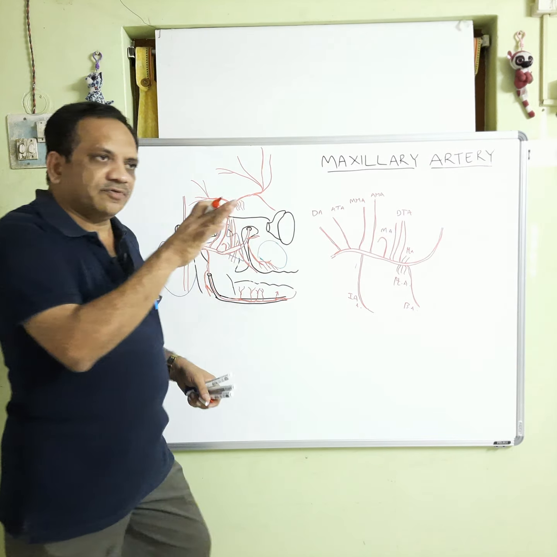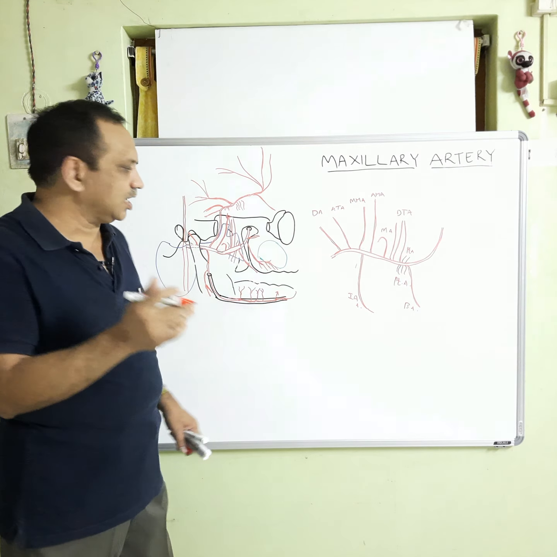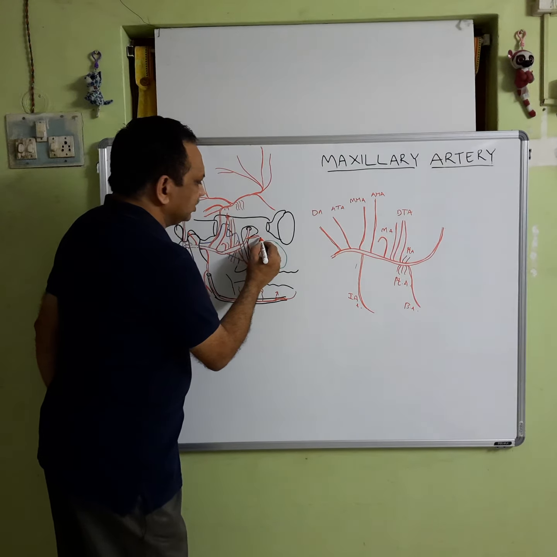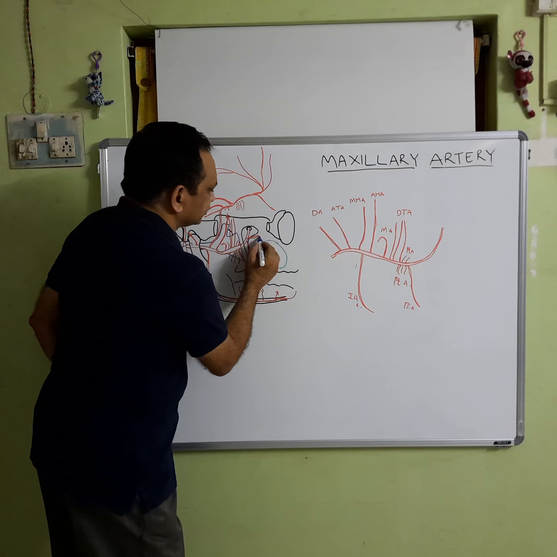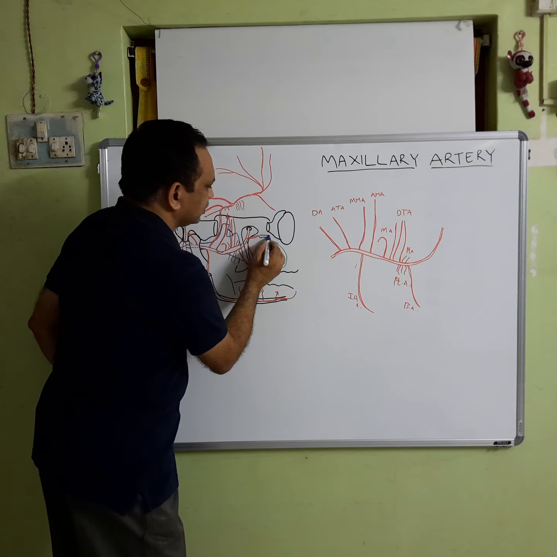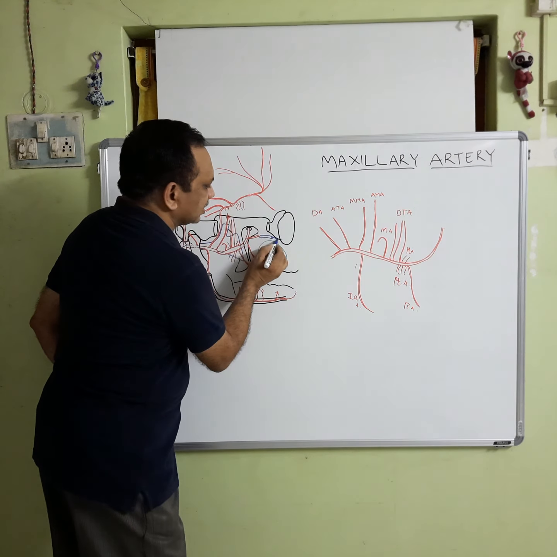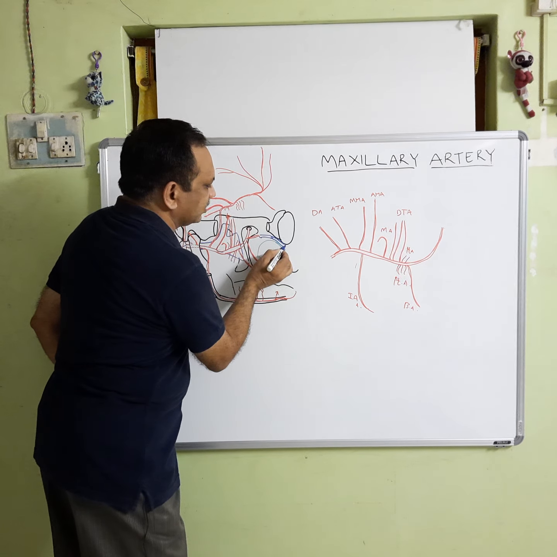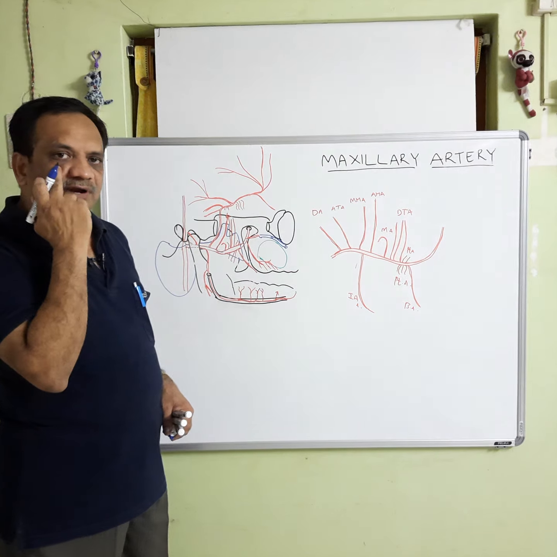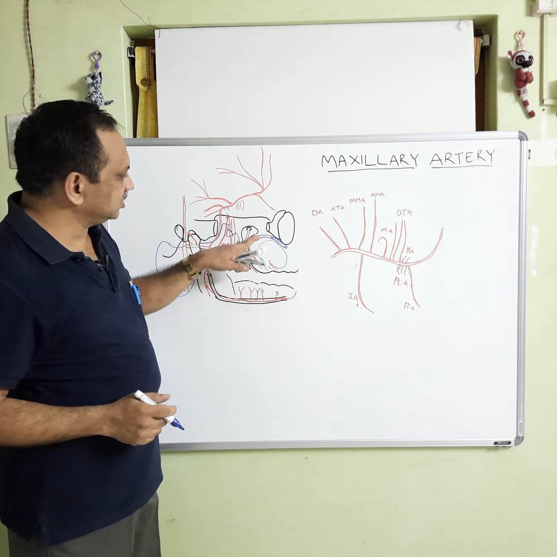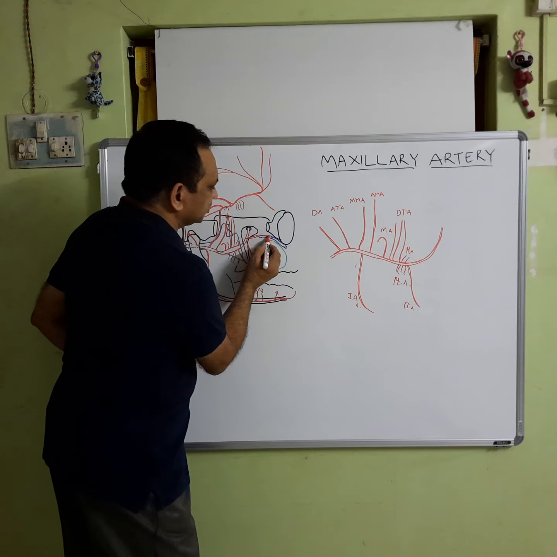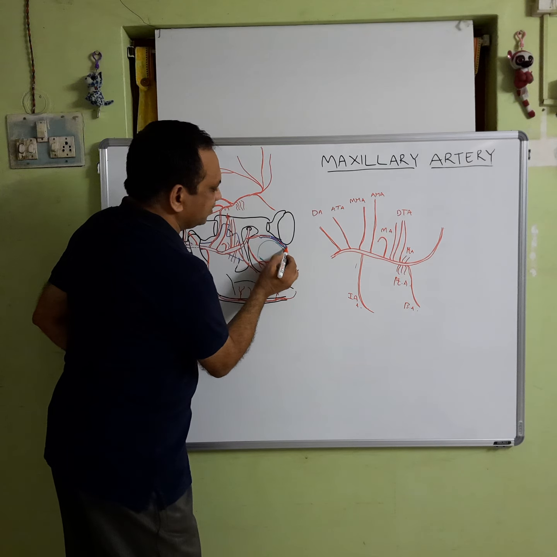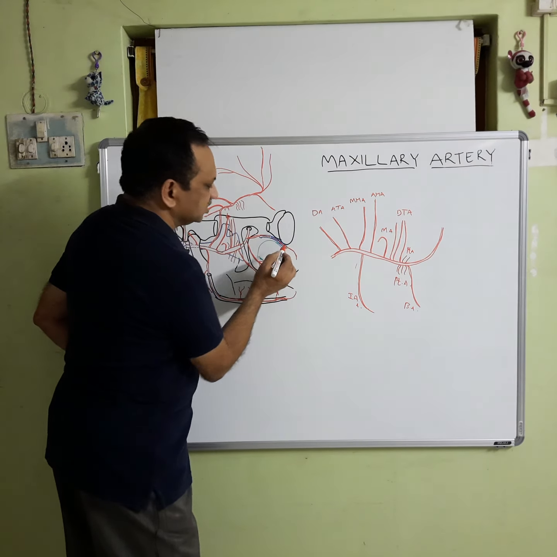On the floor of the orbit there is an infraorbital groove, which is converted into a canal which opens out as the infraorbital foramen just below the orbit. So, this artery passes through this groove, then through the infraorbital canal and foramen, and appears on the cheek.